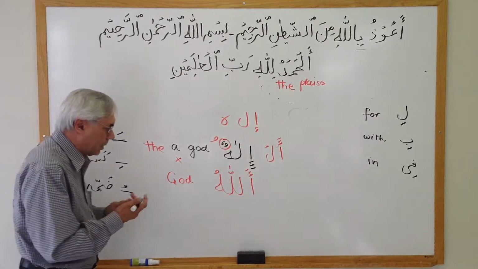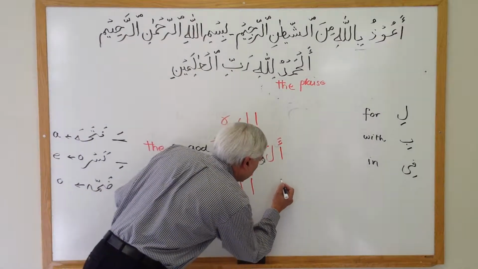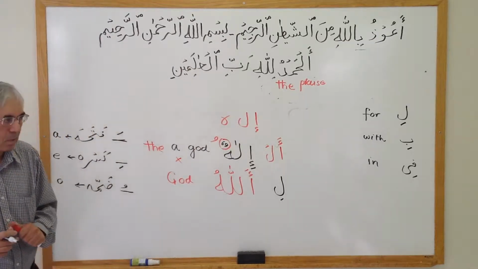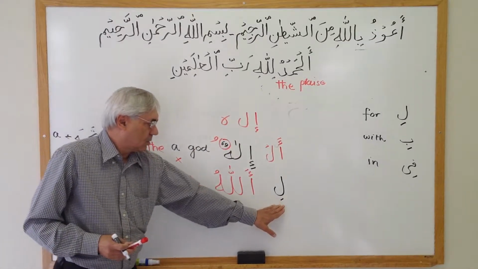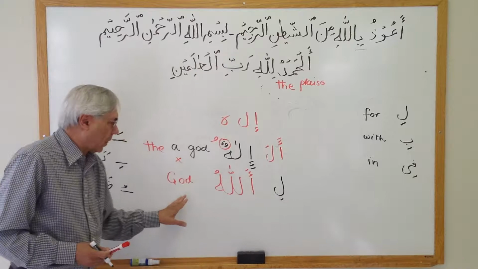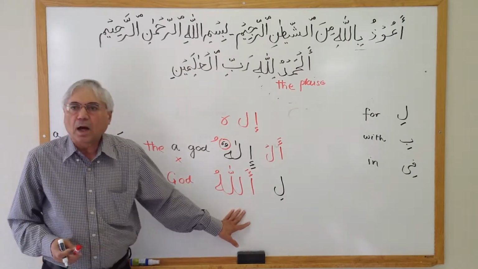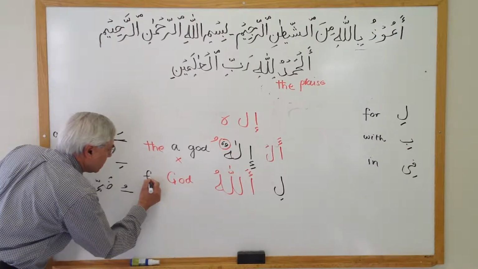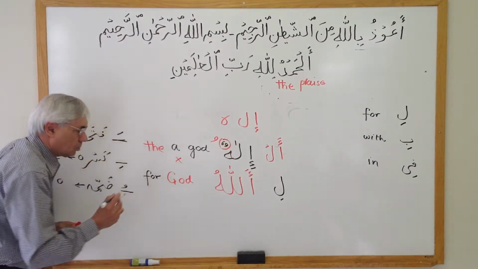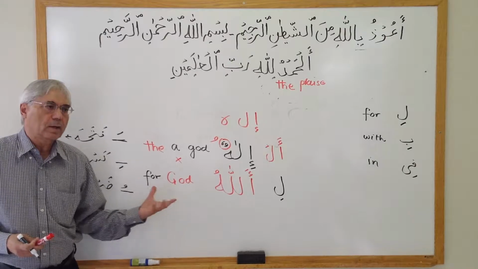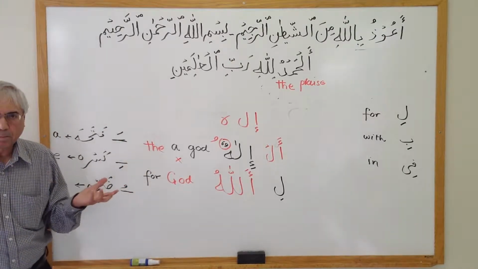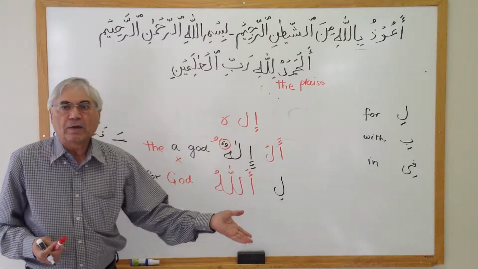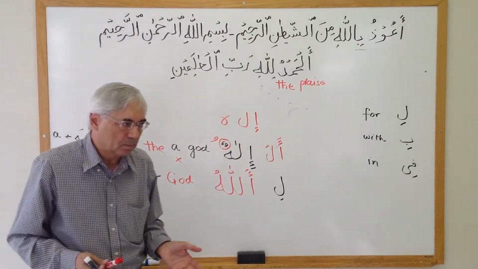So what will happen? If I add this li here, okay? Li means for, and the word is Allahu. Okay? In English, I'll just put a for there. In English, it becomes for God or for Allah. Simple. Arabic, every word, as I said, will have effect on its neighboring word.